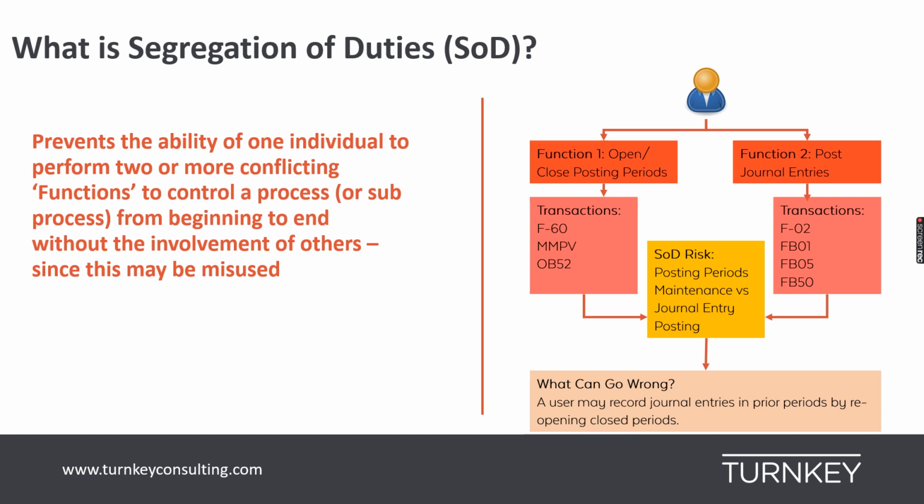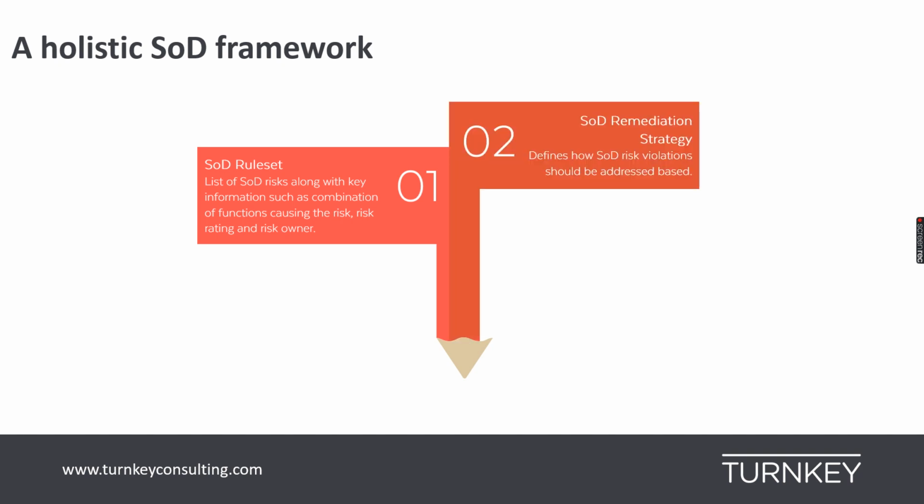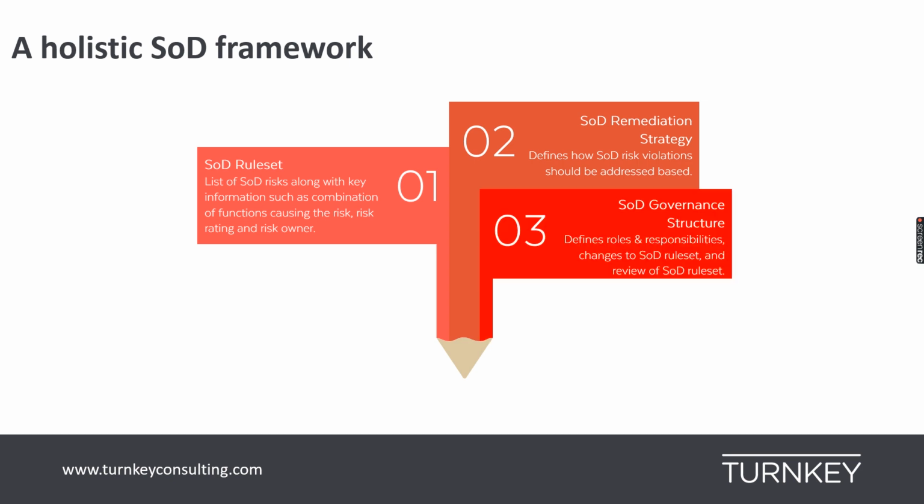Okay, so having understood that, let's look at how we manage such SoD risks from a process perspective through a holistic framework. This will consist of three aspects. The first one is having an SoD rule set. The second is a definition of SoD remediation strategy, and the third one is having a governance structure to manage the segregation of duties. These are the three components of a holistic SoD framework, and we are going to talk about each of them as we go along in this webinar.